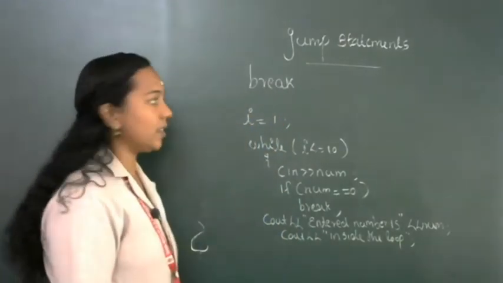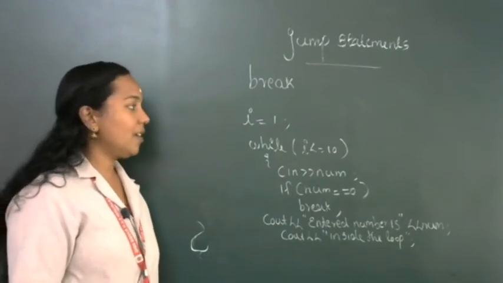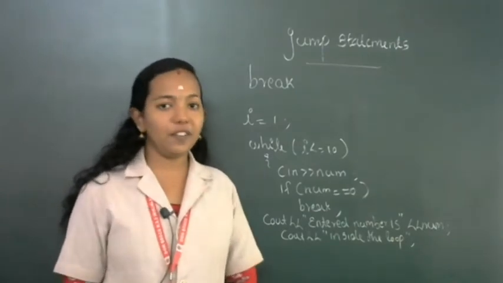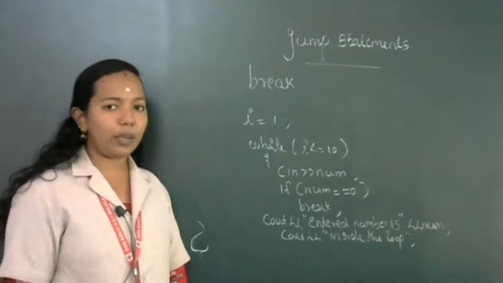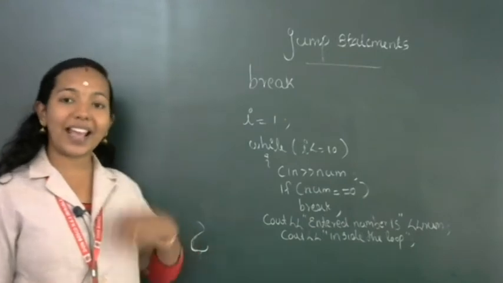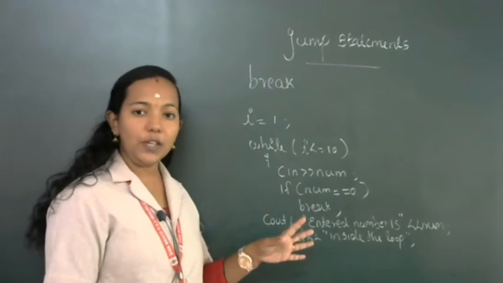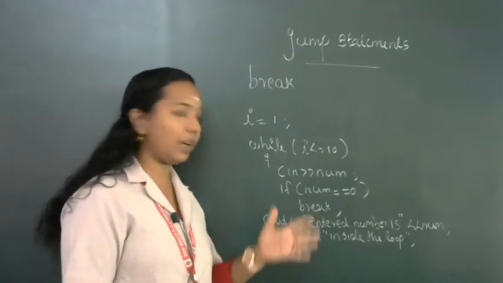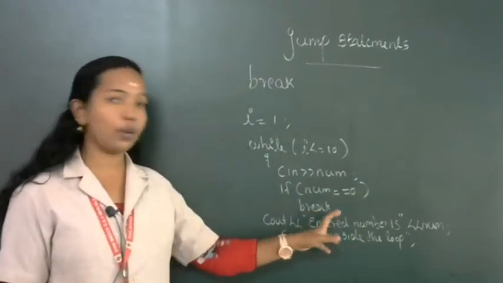Okay, what is this? So here I wrote one C++ program. We are inputting a value to num, any value. If the entered value is equal to 0, by mistake we entered 0, at that moment we are breaking, or we are exiting from the loop. So that is here: if num equal to 0, if the entered number is equal to 0, at that moment we are breaking from that particular section.